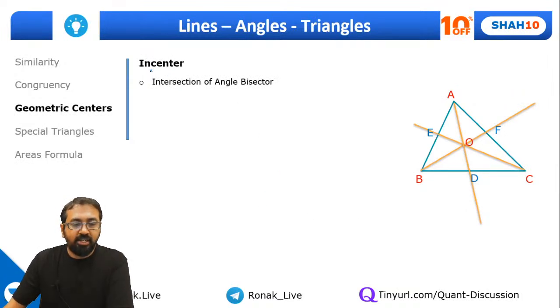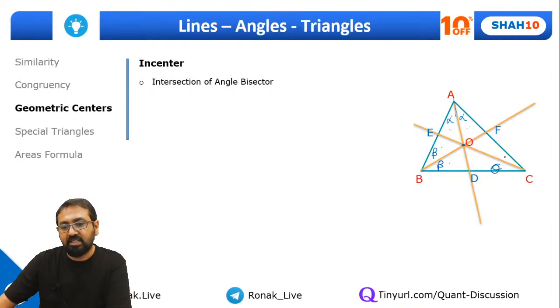So let's go ahead with this one. Incenter. So what is incenter? Incenter is the point of intersection of the angle bisectors. So if I draw a line, say here I have drawn a line AD which bisects this angle in two parts. Same way line BF bisects this angle in two parts. So let's call those angles alpha alpha, beta beta. Then these two angles are theta theta. So these three angle bisectors will meet at one common point, and this point is called the incenter. So this point is the incenter. Usually we represent it with I.